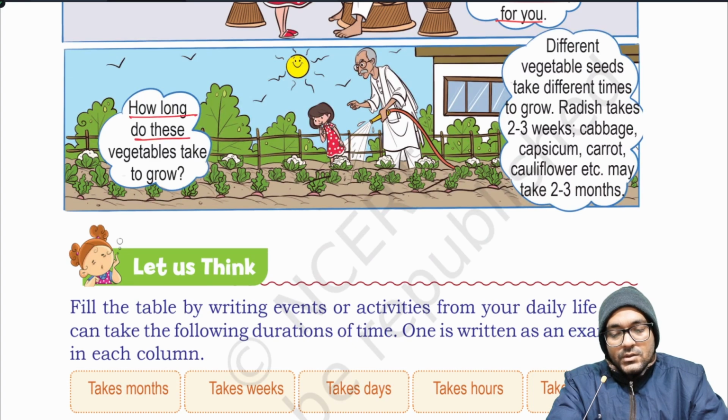How long do these vegetables take to grow? This girl asks. Grandpa replies, different vegetable seeds take different times to grow. Radish takes 2 to 3 weeks. Cabbage, capsicum, carrot, cauliflower, etc. may take 2 to 3 months.